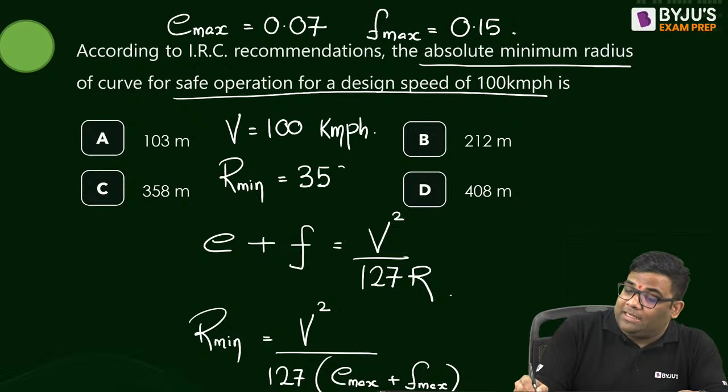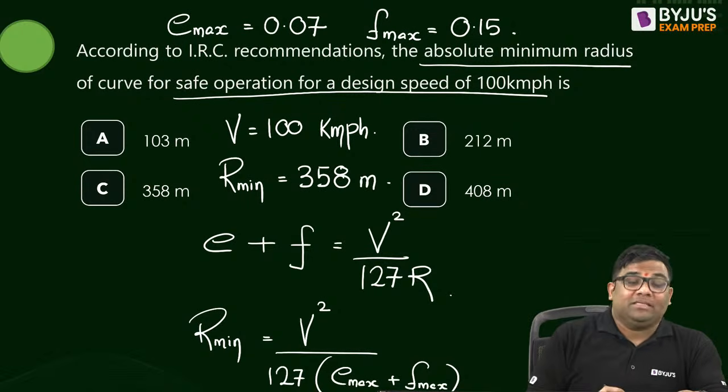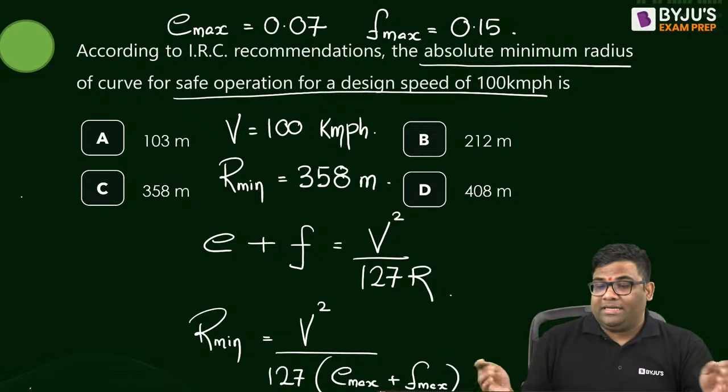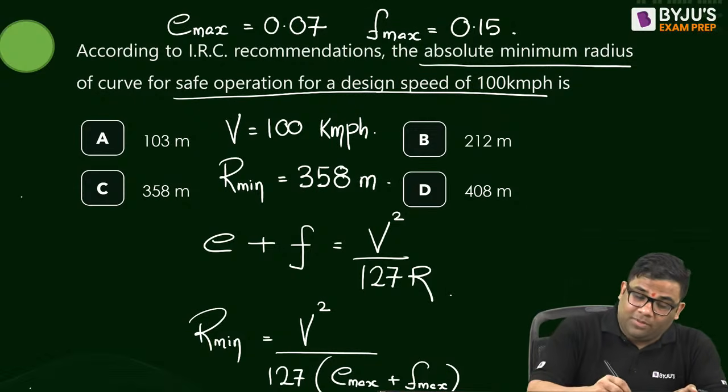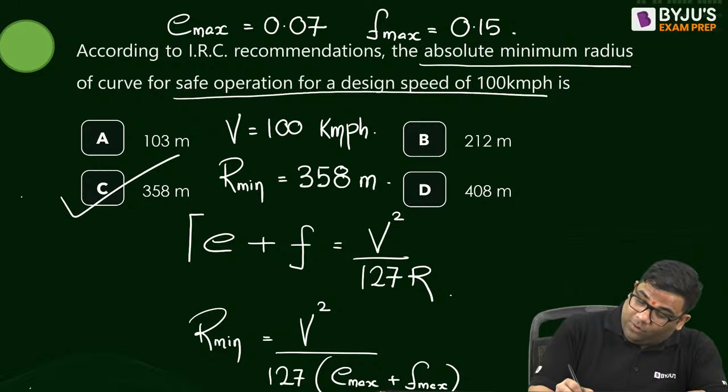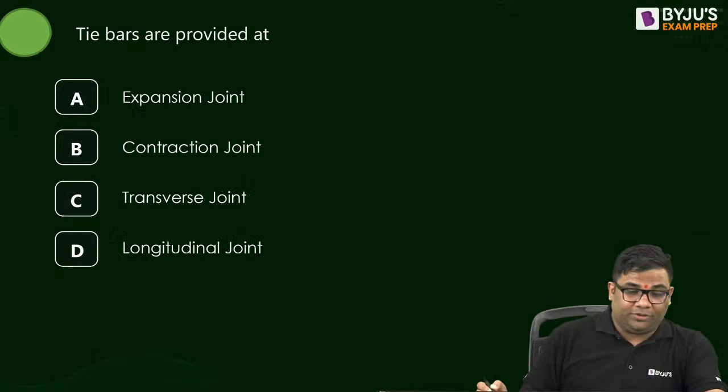You can use the calculator here. In many state examinations they don't give you a calculator, but you can use it here for the time being. So we get 358. Straightforward, you should know this formula, right? Let us go to the next question.